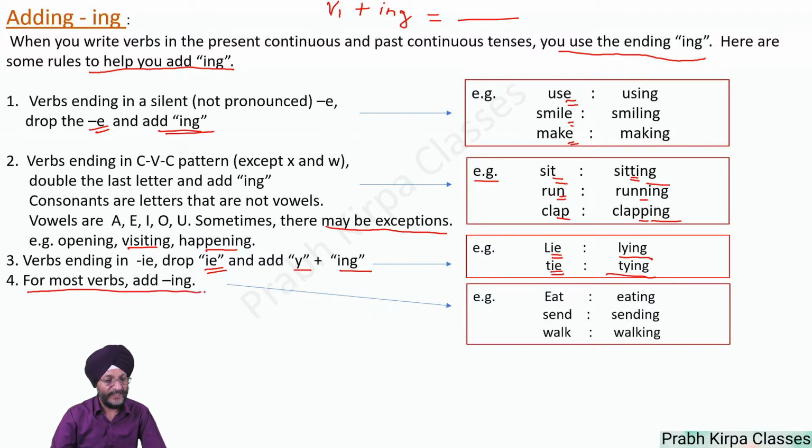You must remember that in most of the verbs, we do not have to do anything, but just add ing. For example, eat becomes eating. We have simply added ing. Send becomes sending. Walk becomes walking.